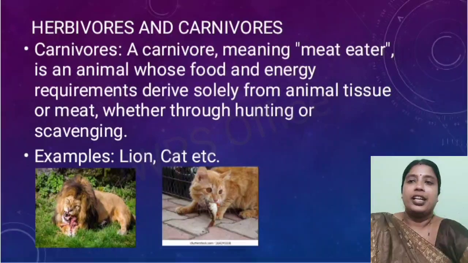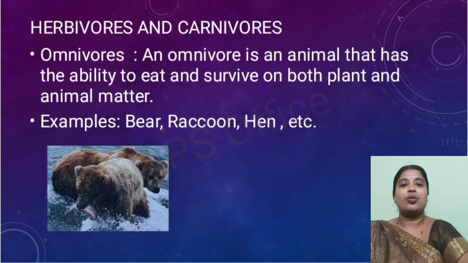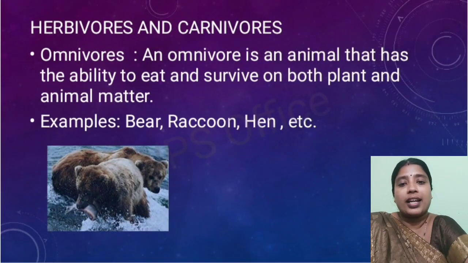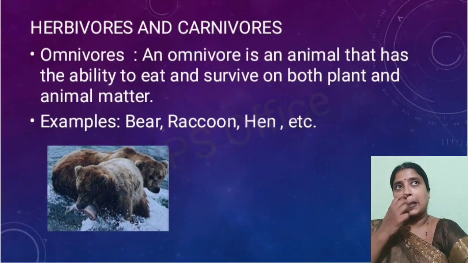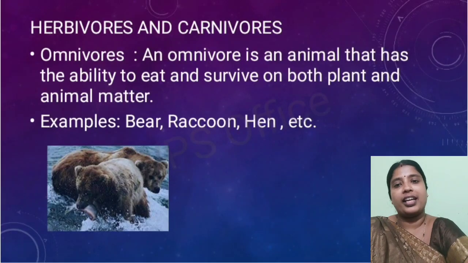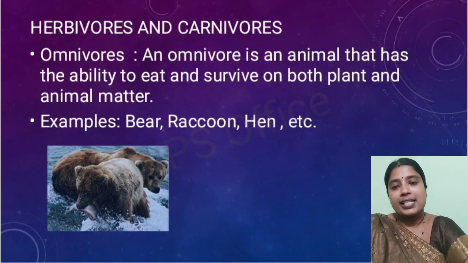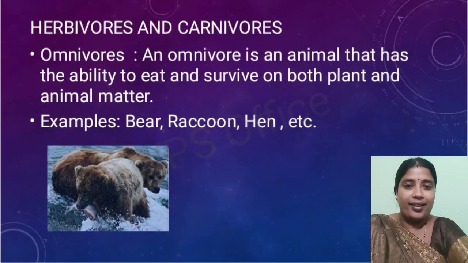Now the next category, omnivores. Who are these omnivores? Omnivores are the animals which are capable of surviving or getting their energy and food requirement from both plant and animal matter. So they consume both. Depending upon the situation, they consume plants as well as animals. Examples of such omnivores are bear, raccoon, hen, etc.